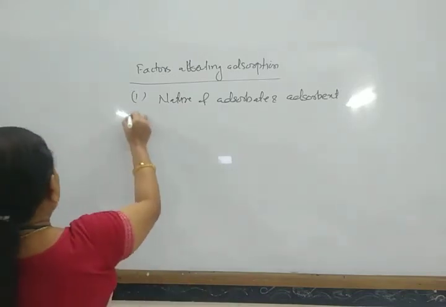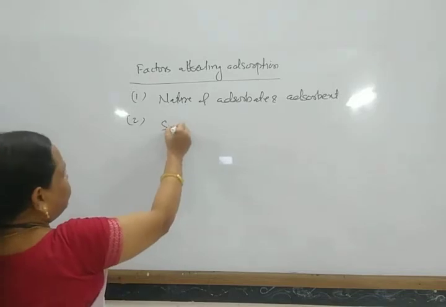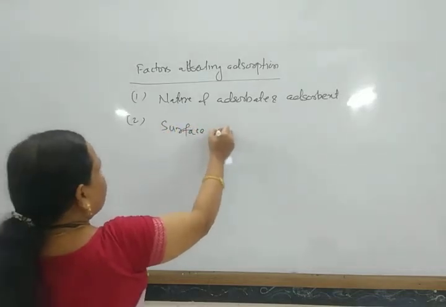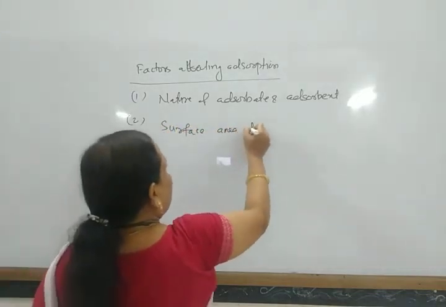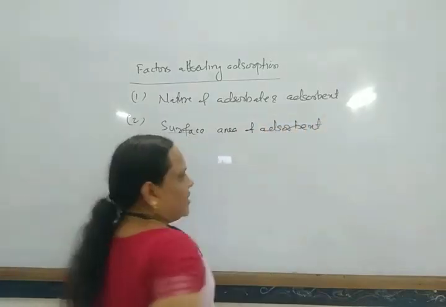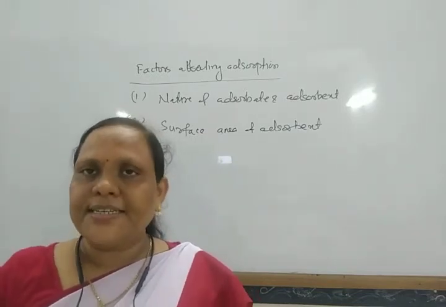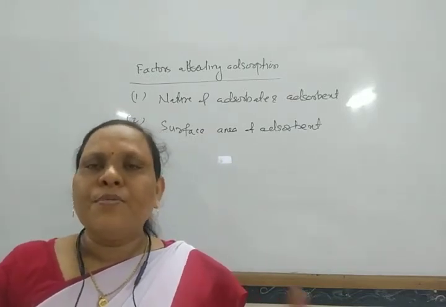Next, number 2 is surface area of adsorbent. If the adsorbent has larger surface area, then it can adsorb more.